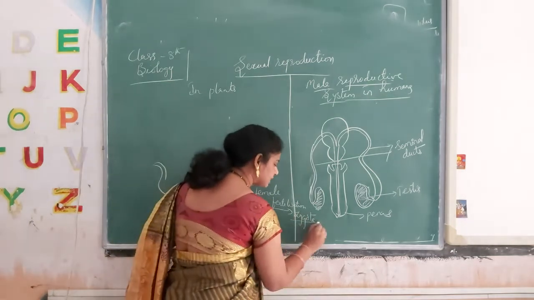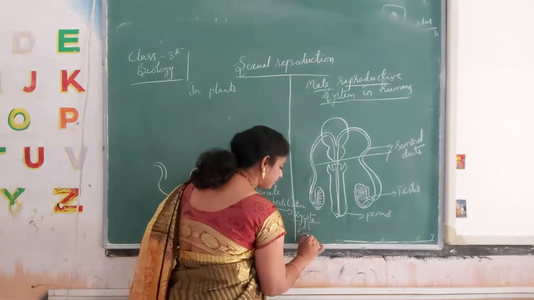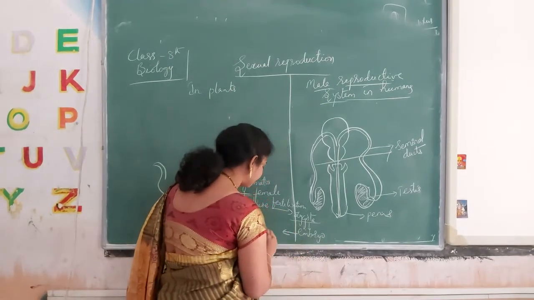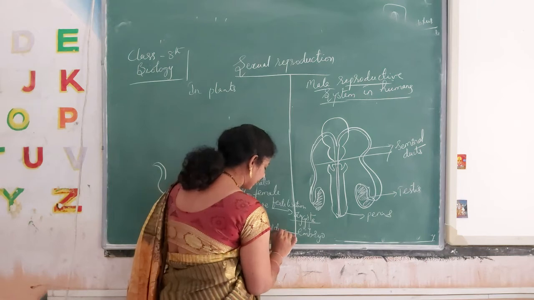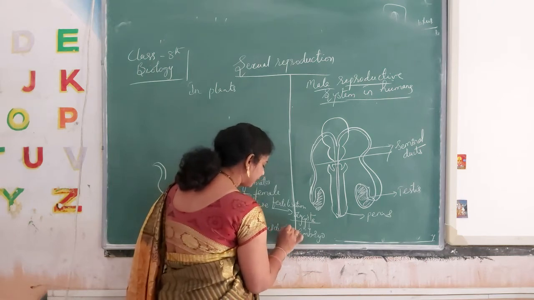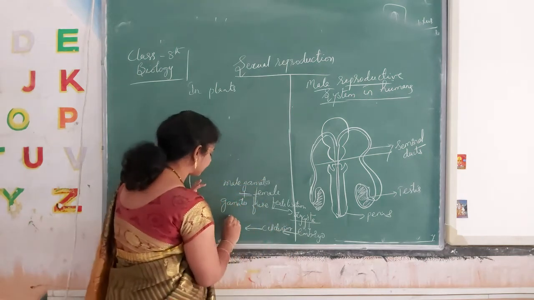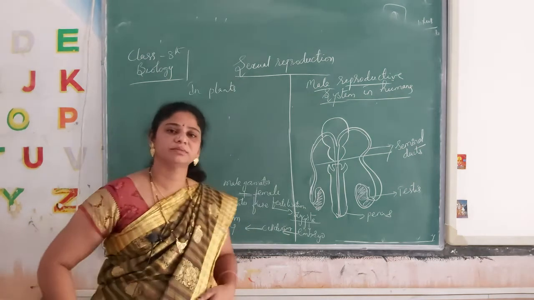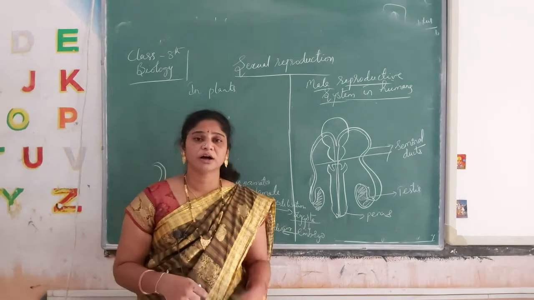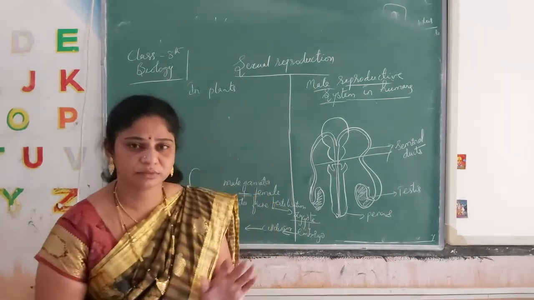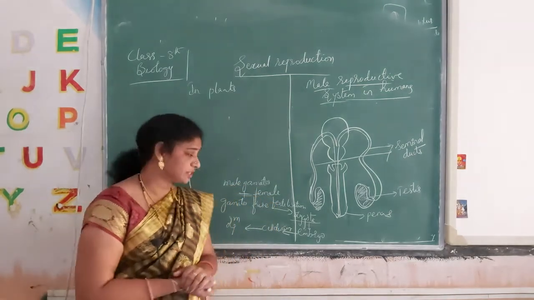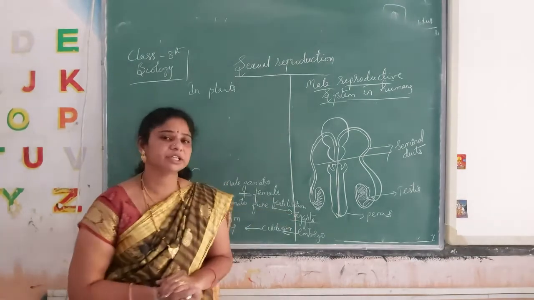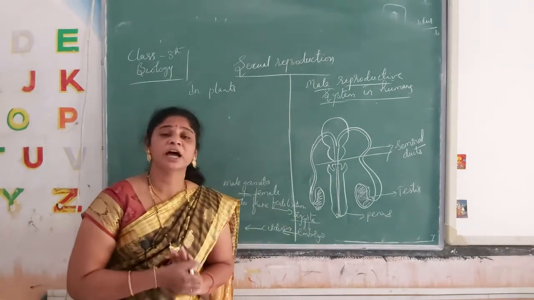A zygote is formed. This zygote converts into an embryo. This embryo again undergoes cell division and a complete organism is formed. Organism means something big, like plants. See here, male and female gametes fuse to form a zygote. That process is called fertilization.